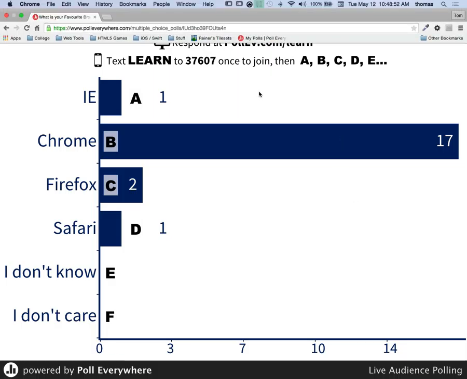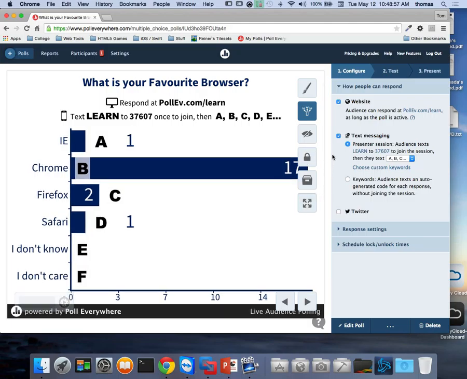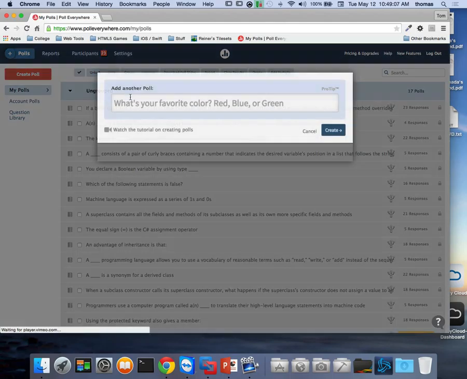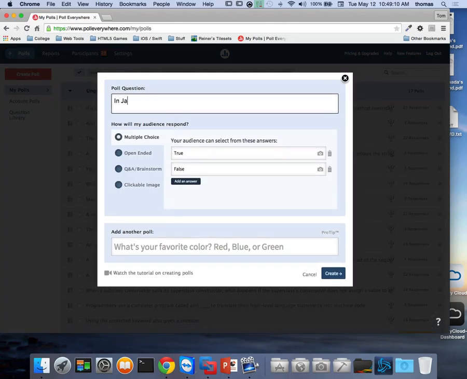All right, so the poll is going to close for a second. Again, I can enable and disable these things as I like. I'm going to add one more. Let's just do one more poll here. I'm going to create a poll. In JavaScript, you must use a semicolon after every command line. True or false?